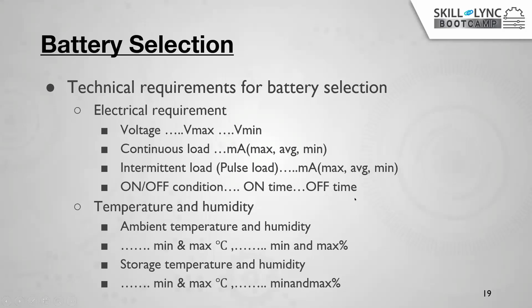For example, if you go to Canada or some other countries, the temperature is very cool. If you come to India or African countries, the temperature is very high. So in both countries, we cannot run the same vehicle. The same chemistry batteries cannot give the same life in both temperature conditions. So depending upon the ambient temperature condition, we need to select the battery.